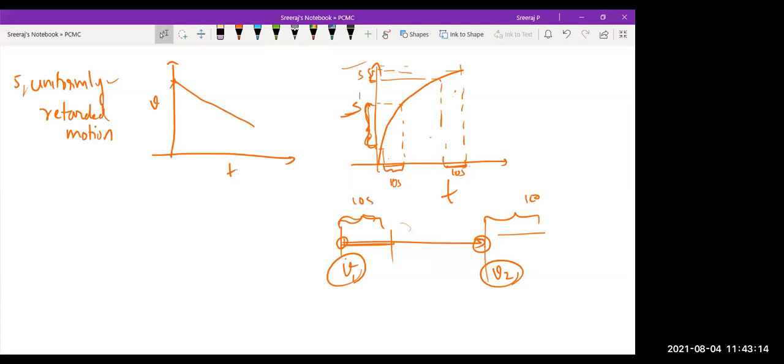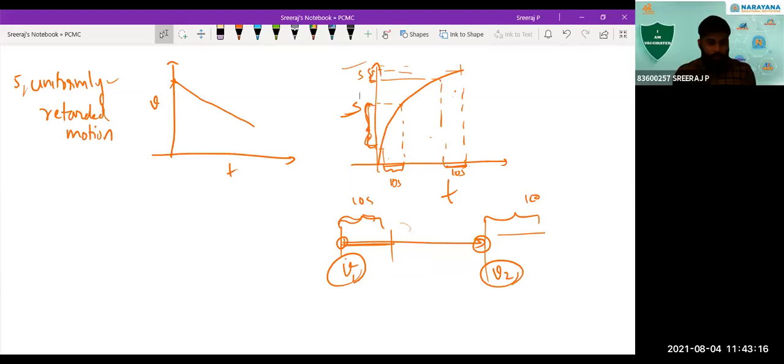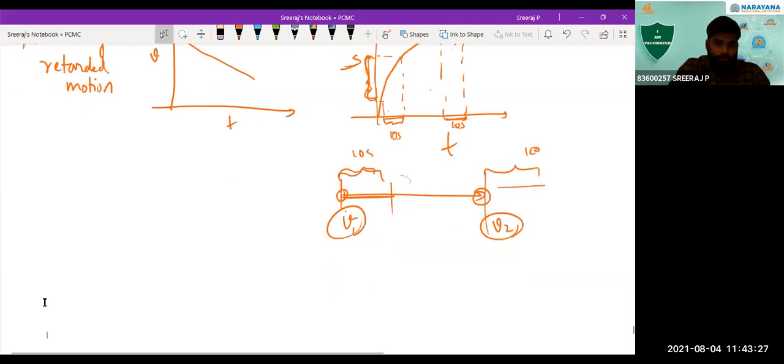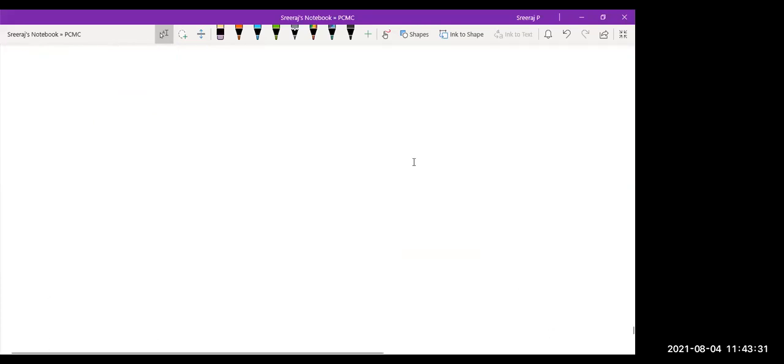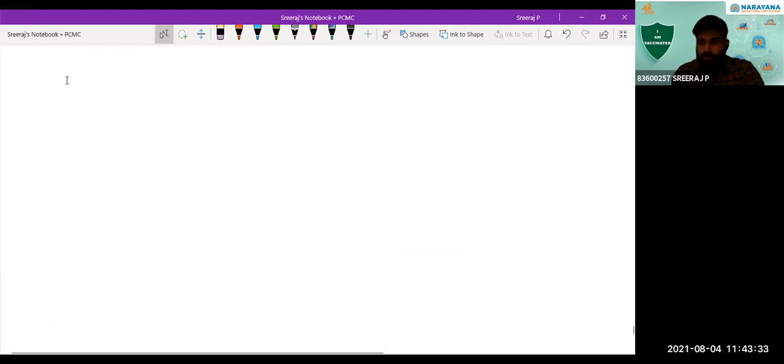So let's go to the very important part of this discussion now, that is, the equations of motion, for motion with uniform acceleration. Exactly. We are going to derive the equations of motion. This is very important.